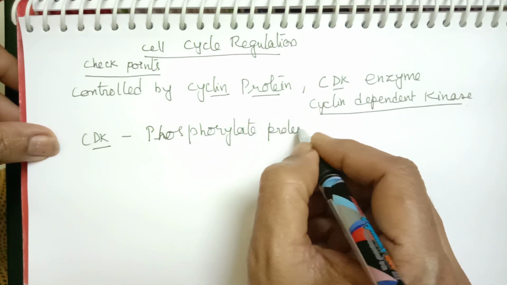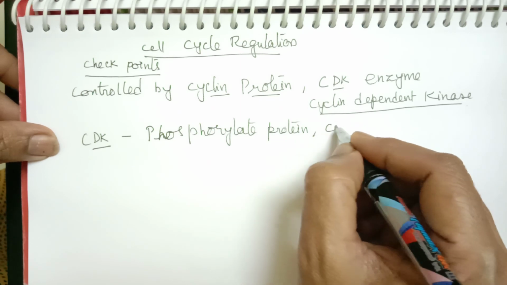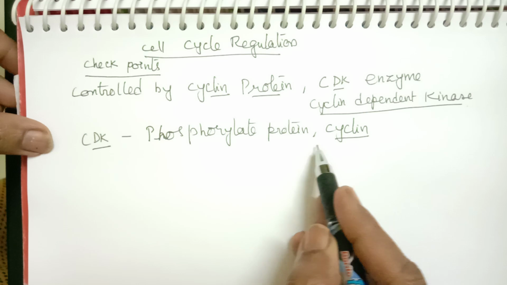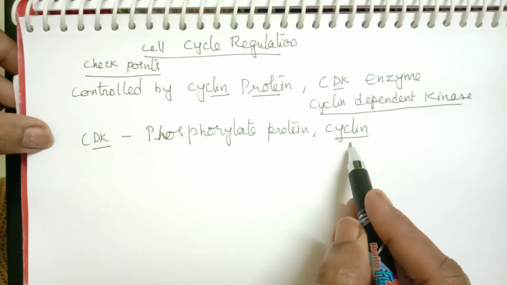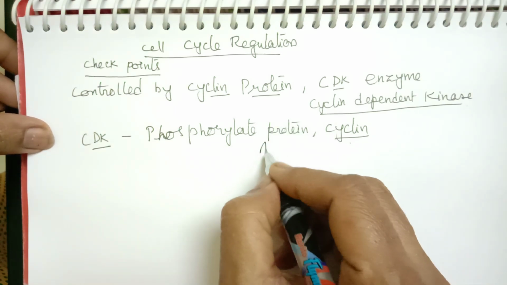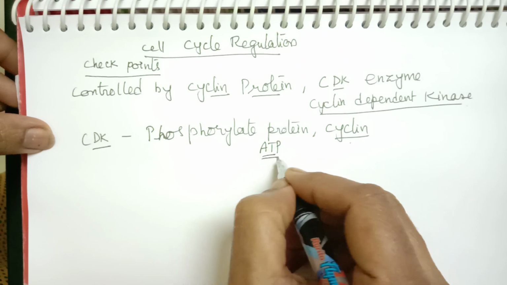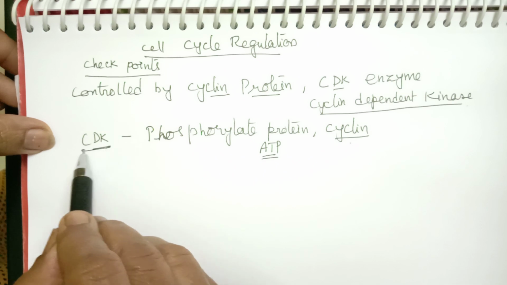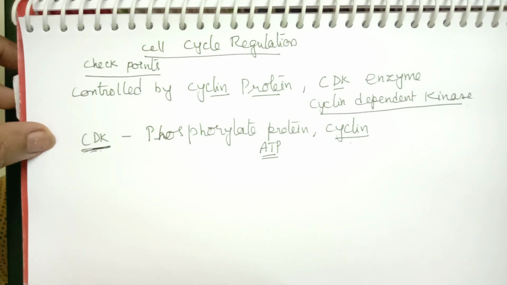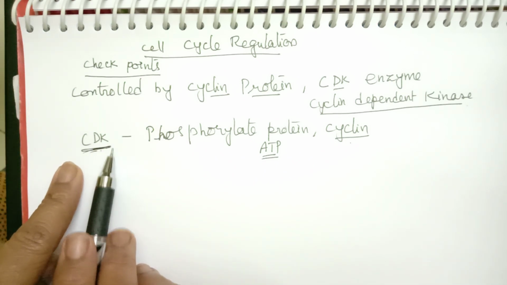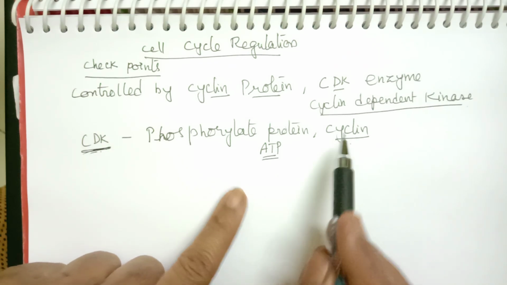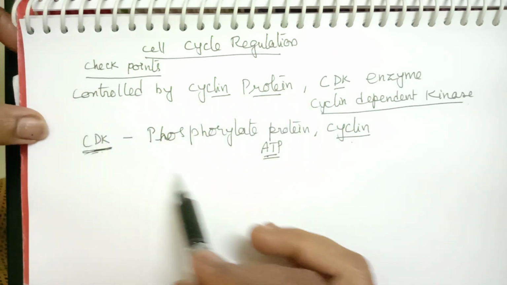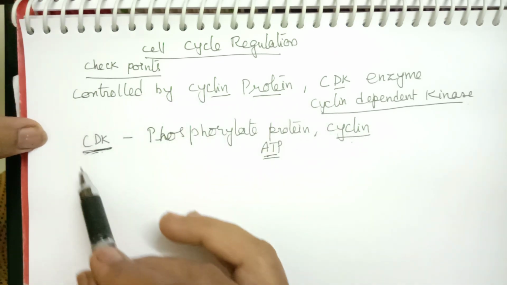The protein involved here is called cyclin. Phosphorylated means it is activated in the presence of ATP, and this activation is done with the help of these enzymes. This is what is required for cell cycle regulation.